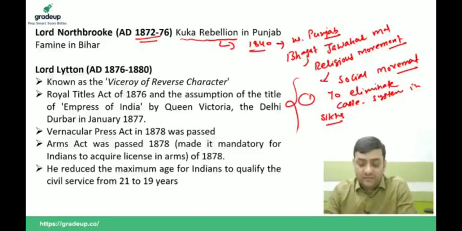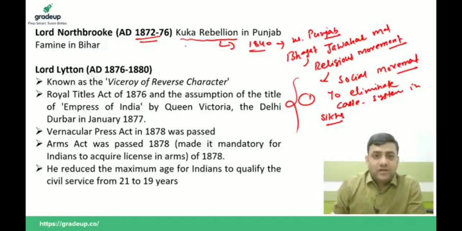That is, first of all, to eliminate the caste system. Second important thing was to promote women empowerment and women equality. Third important thing is to discourage people from the consumption of alcohol, non-vegetarian food and intoxication. Remember one thing, one of the famous leaders of this Kuka rebellion was Ram Singh.